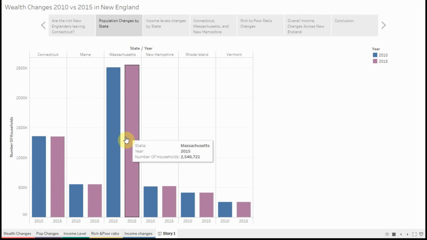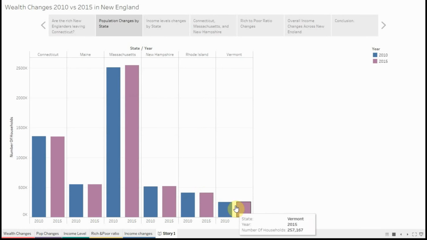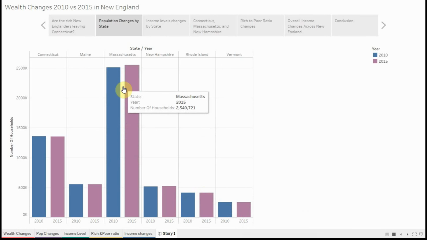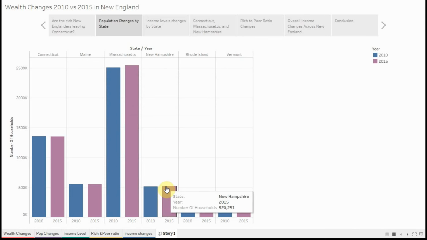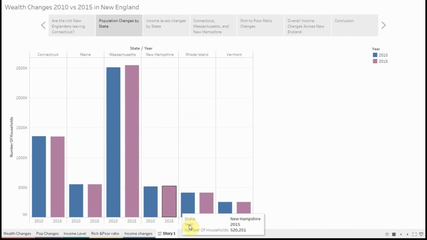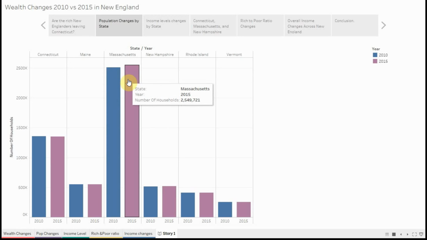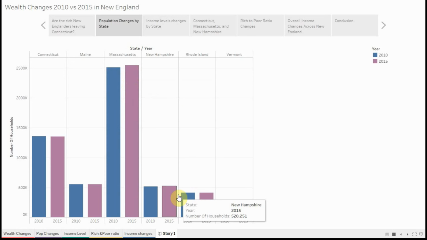The other states all show an increase, but there is a significant increase in Massachusetts and in New Hampshire, at least enough that we can see it in the charts without having to scroll over and look at the actual data.